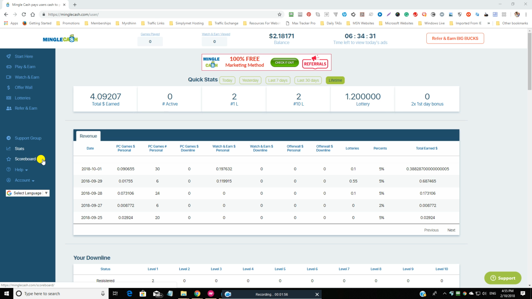Scoreboard. Where the lotteries are. Your percentage chance of winning today's lottery is in there. So all you've got to do is open that up, play 5 games and check out your percentage.